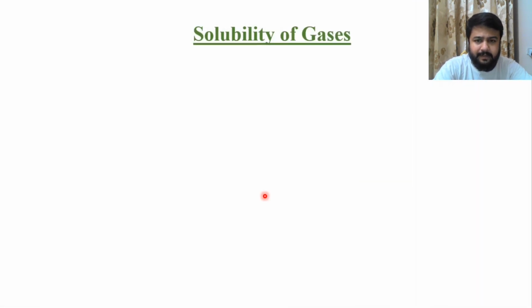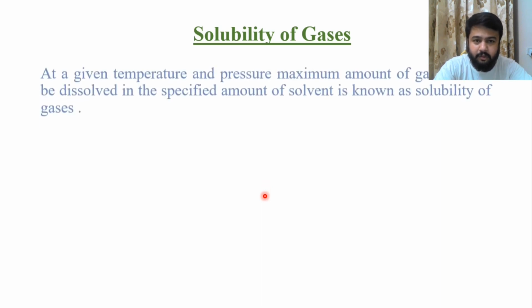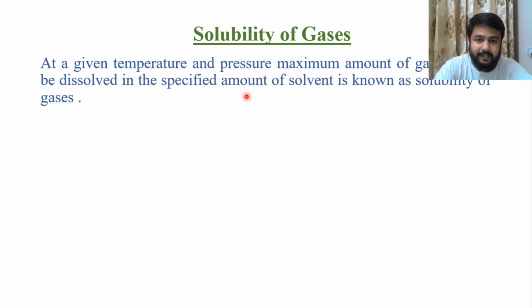In the previous chapter we discussed the solubility of a solid substance in a liquid, that is, a solid solute in a liquid. So now, solubility of gases. At a given temperature and pressure, the maximum amount of gas that can be dissolved in a specified amount of solvent is known as the solubility of a gas. This is the same way as the solubility of a solid solute.